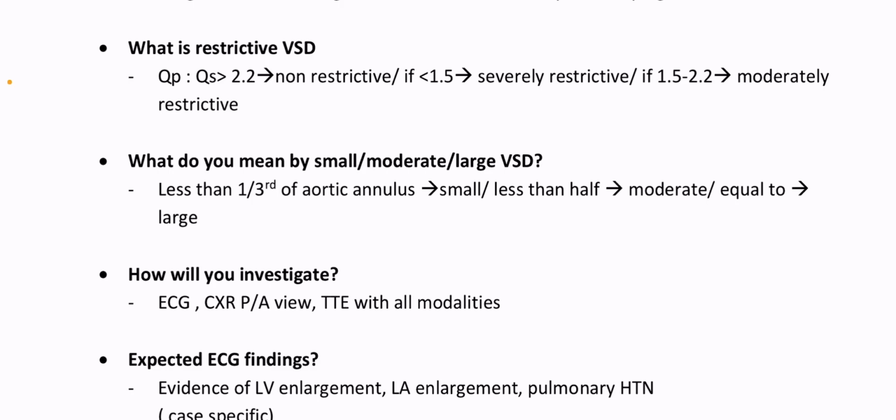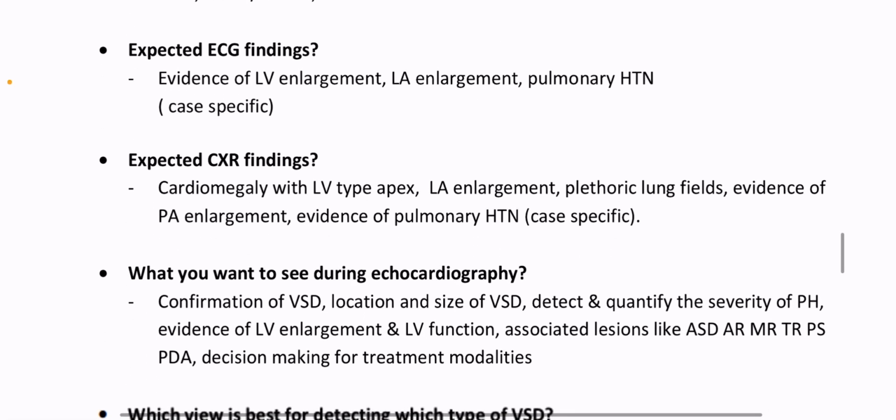What do you mean by small, moderate, or large VSD? Less than one third of aortic annulus is small. Less than half, it is moderate. Equal to is large. How will you investigate? ECG, chest X-ray PA view, transthoracic echo with all modalities. What are the expected ECG findings?